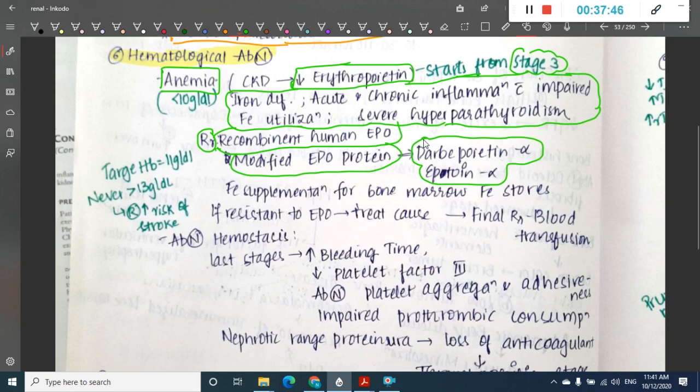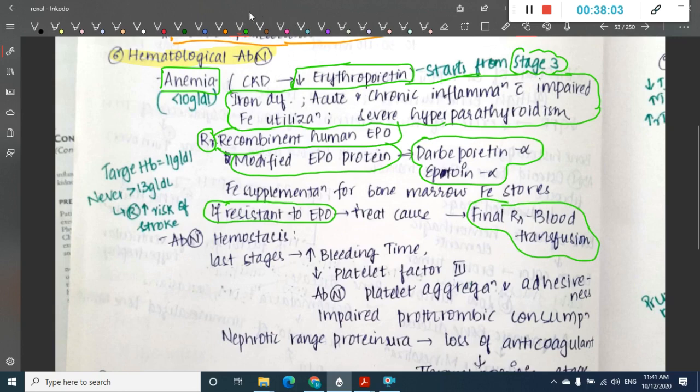There is also iron supplementation for bone marrow iron stores. If the patient shows resistance to this erythropoietin hormone, then you will have to treat the cause, or a final treatment like blood transfusion can be given for these patients also.